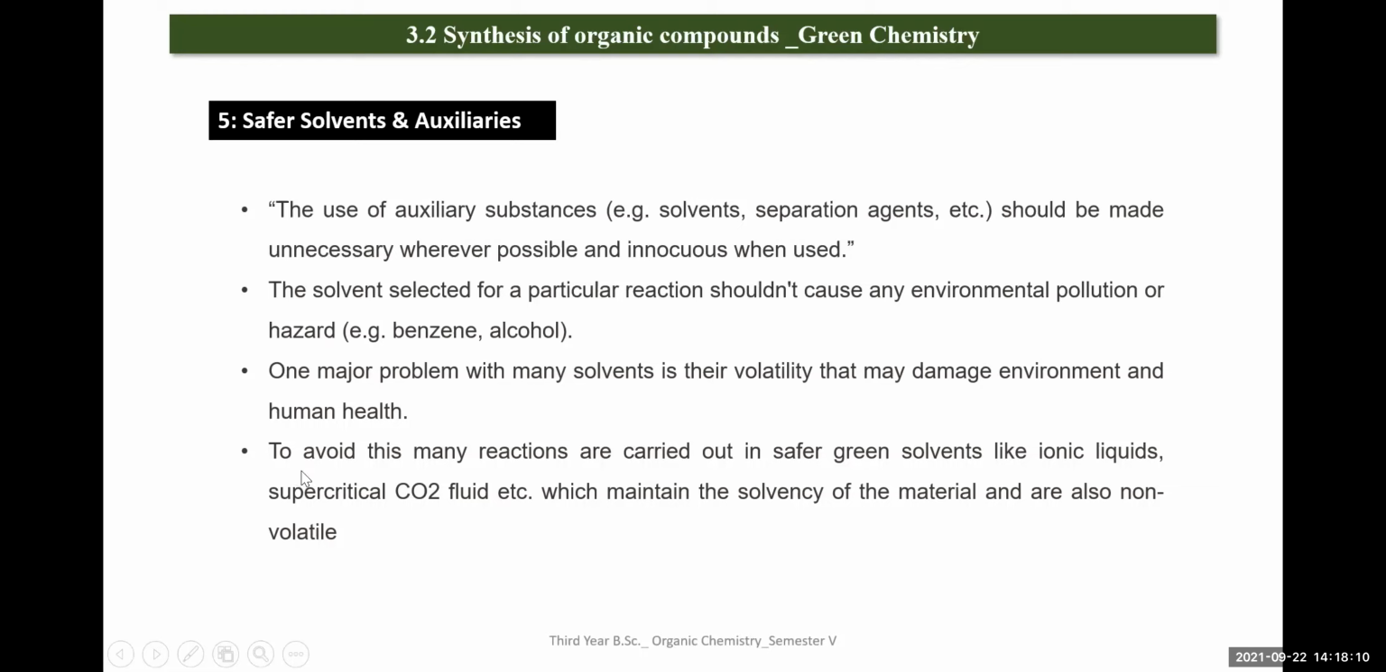The next one is to avoid this, many reactions are carried out in safer green solvents like ionic liquids and supercritical CO2. These are the alternatives to the other solvents, right? The ionic liquids, supercritical CO2 fluids, etc., maintain the solvency of the material and are also non-volatile. So they are good solvents.